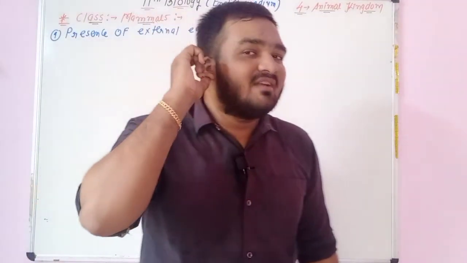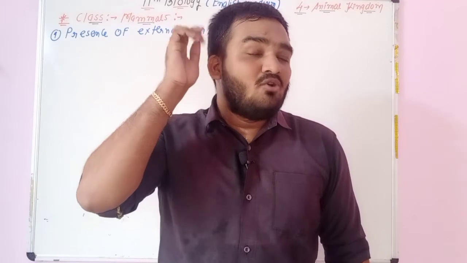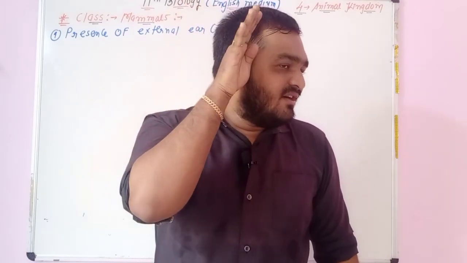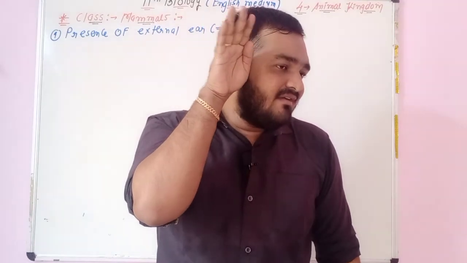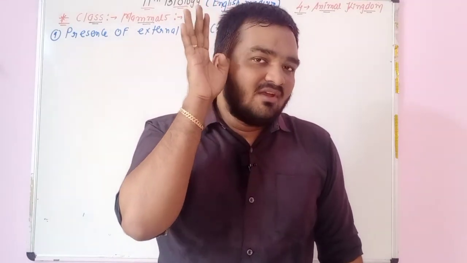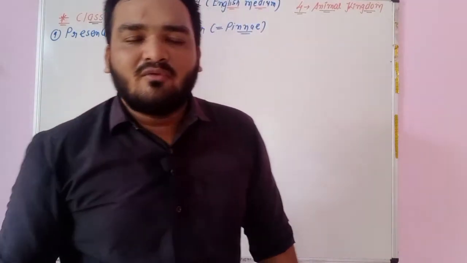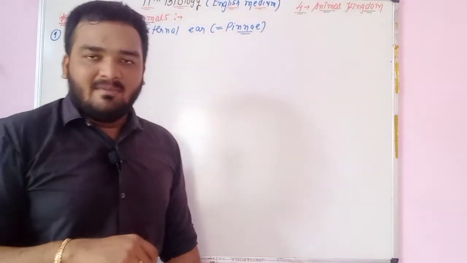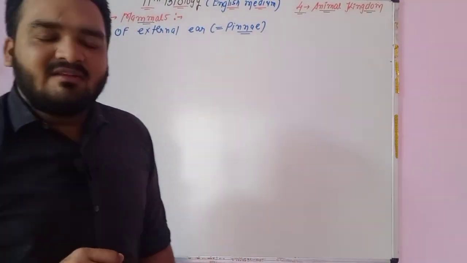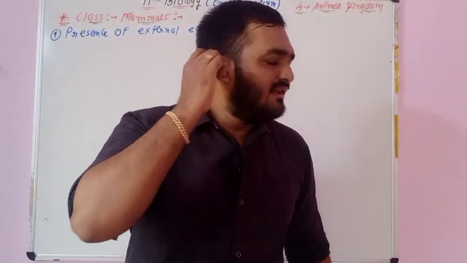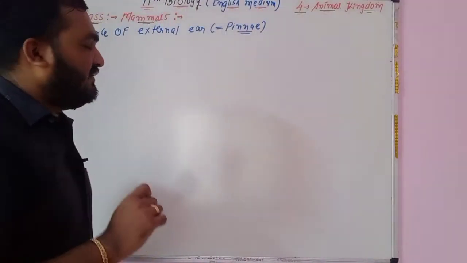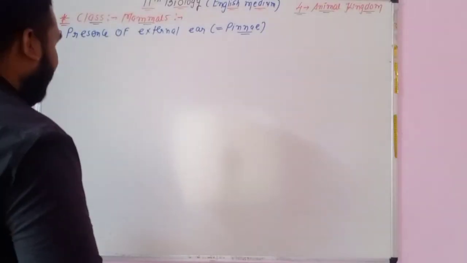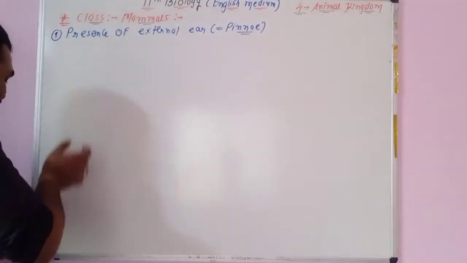See, external ear is present in us, but it is functionless. While in the case of the dog family and cat family, it is doing its function. It will see in the direction from where the waves of the different type of length is coming. So you have observed this in the case of dog as well as cat, but in humans it is functionless, it is not working. So external ear, which is known as pinna, is present.